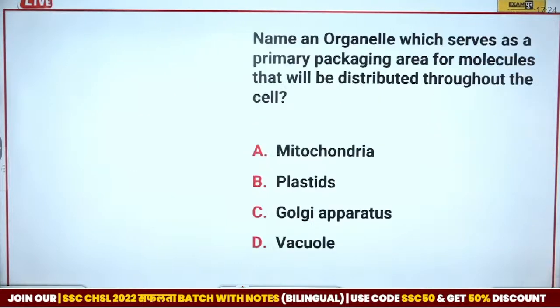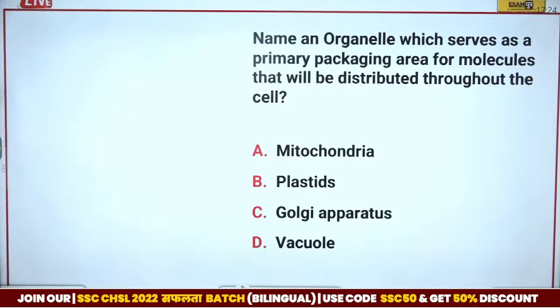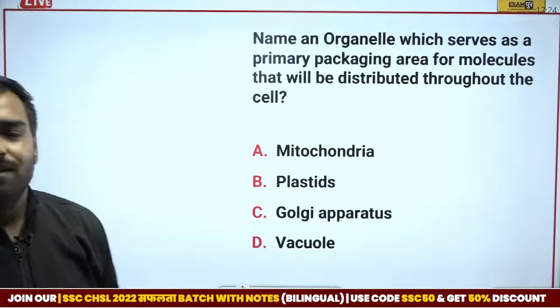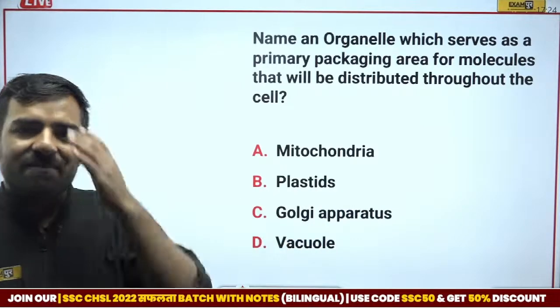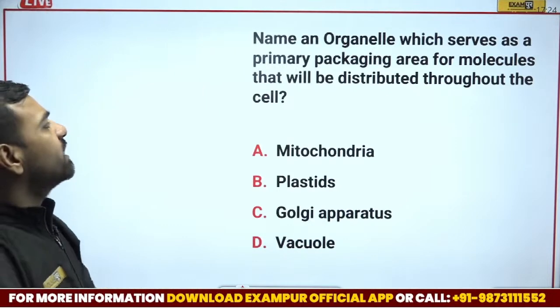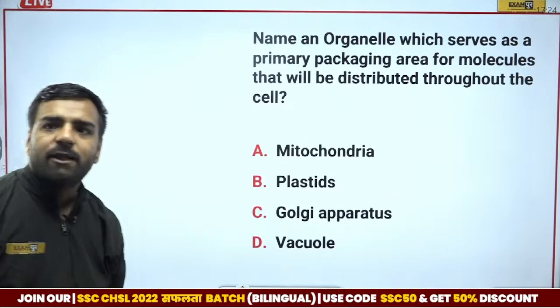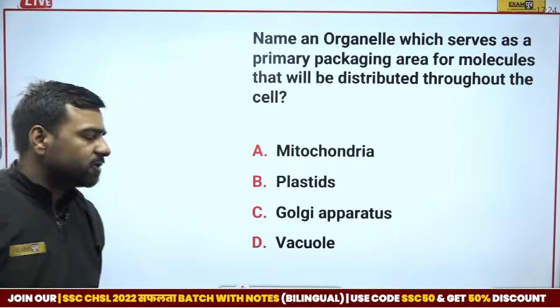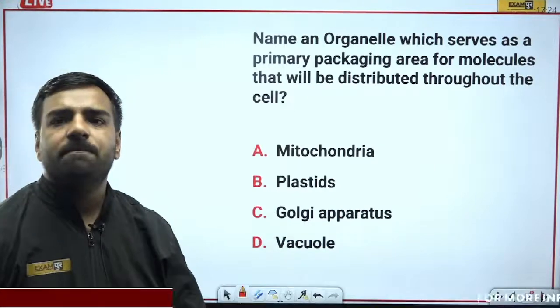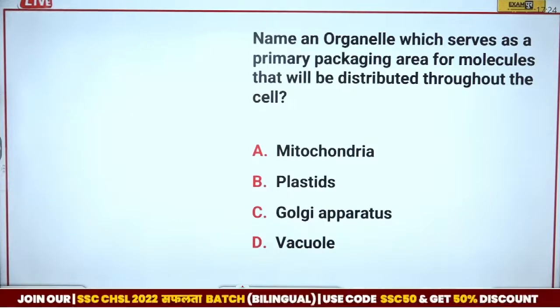Next we have, name an organelle which serves as a primary packaging area for the molecules that will be distributed throughout the cell. So we have 4 options here. Let's see who can give this answer. Vikram, as usual, I know you will surely give this answer. So let's see what is the correct answer for this part. Is it mitochondria, plastids, Golgi apparatus or vacuole? So Srishti, Happy, Vikram, waiting for the answers. Everyone. What is the correct answer for this?